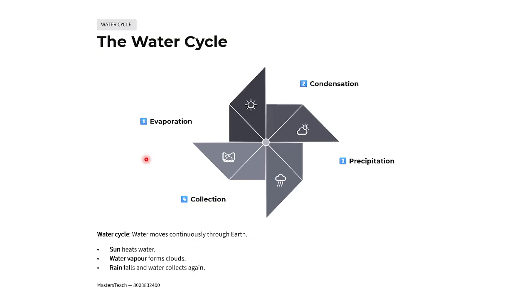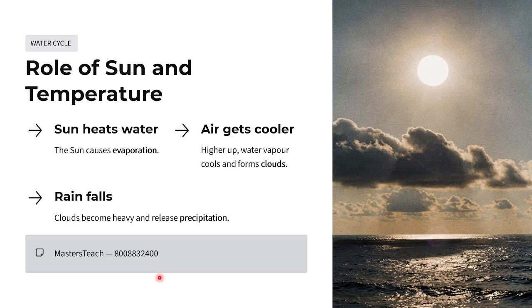First vaporization takes place, then condensation, then precipitation, then again the water is collected. So the water cycle moves continuously through the earth. The sun heats the water, then it becomes vapor, forms a cloud, then rain falls, then water again collects. This is the same.